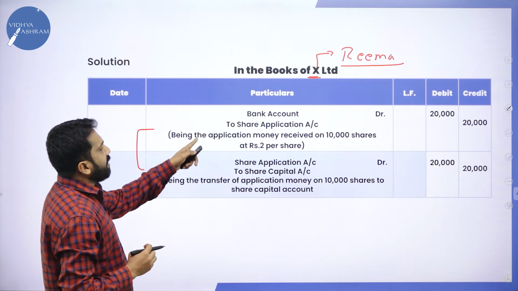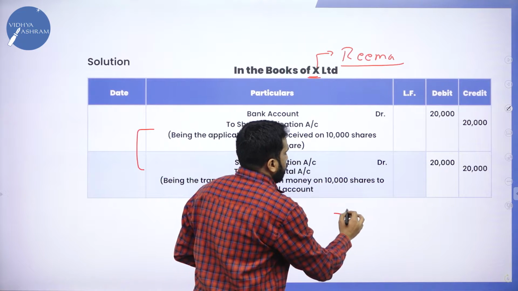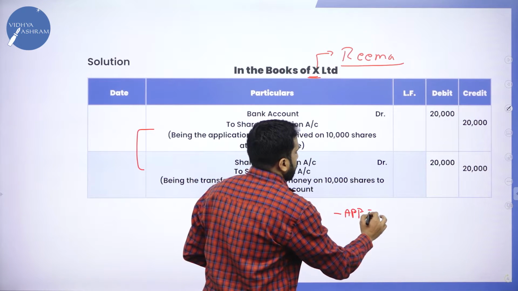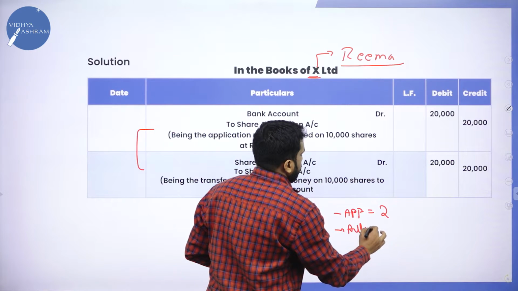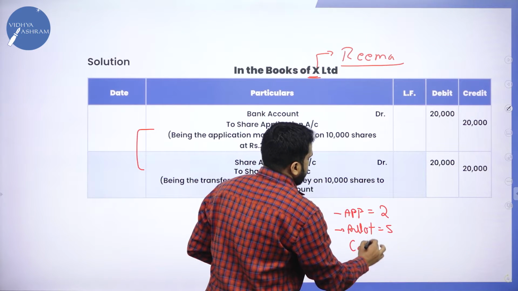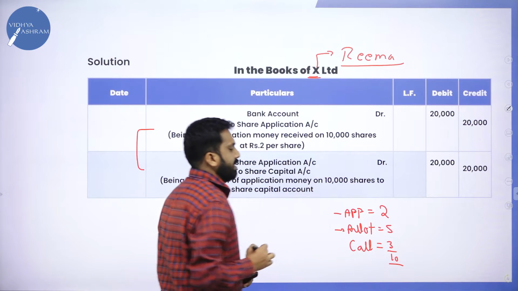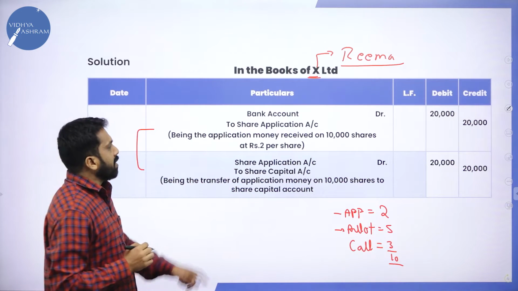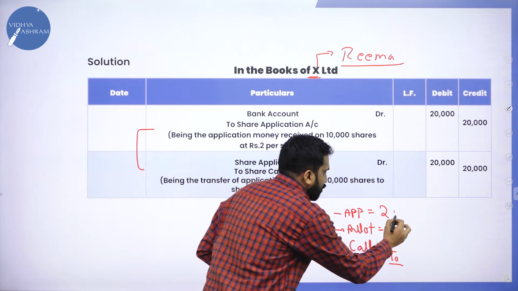Now, bank account debited to application. As per our question, application is how much? 2. Allotment 5. Call is 3. Total the value is 10 rupees. Now, we are doing application. What amount should we consider?